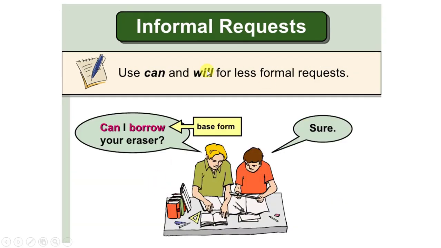And for informal requests, we can use can and will. And this is a less formal request. For example, can I borrow your eraser? It's the same. First the modal verb, subject, then the verb in base form, and then the complement. And we can answer positively or negatively. Sure, no problem. I'm sorry, I'm using it.